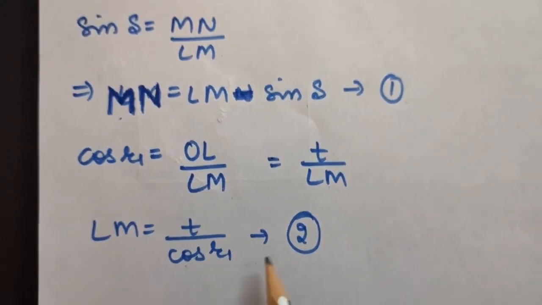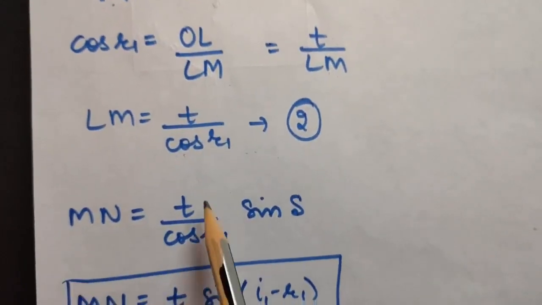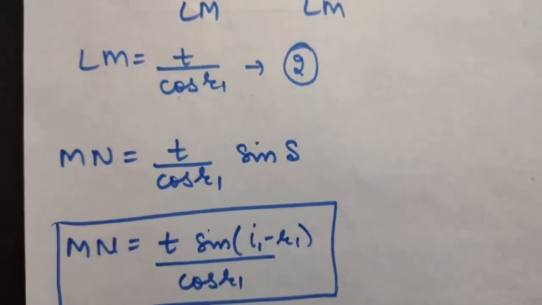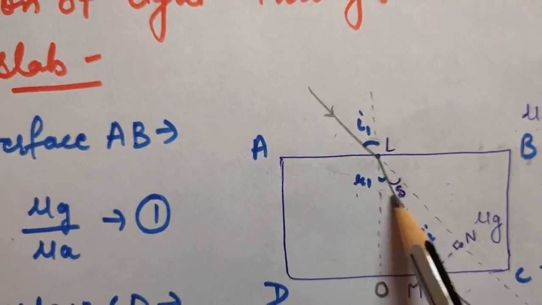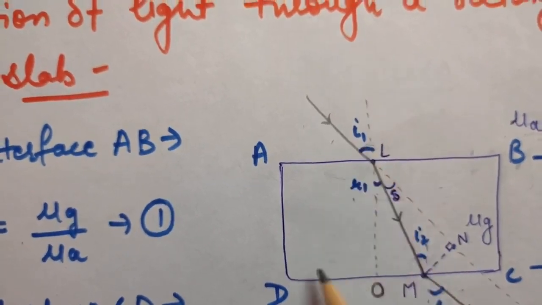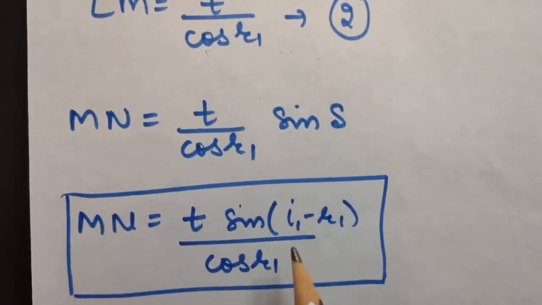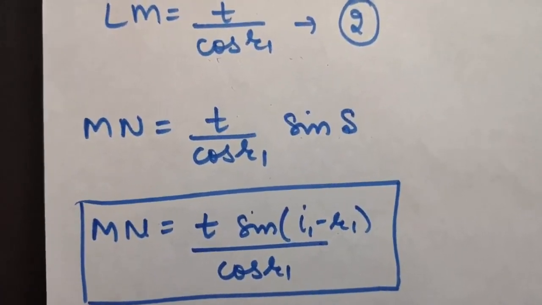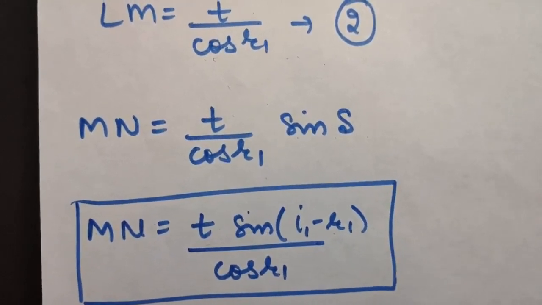So from the second, put the value of LM in your first equation. So MN will come to be T upon cos R1 into sin del. Okay, now you clearly look here, this angle is equal to this angle. Okay, so we can say R1 plus del is equal to I1. So therefore del will come to be I1 minus R1. So instead of del, I am using I1 minus R1. So this is the expression for the lateral shift through a rectangular glass slab, that is MN is equal to T sin (I1 minus R1) upon cos R1.